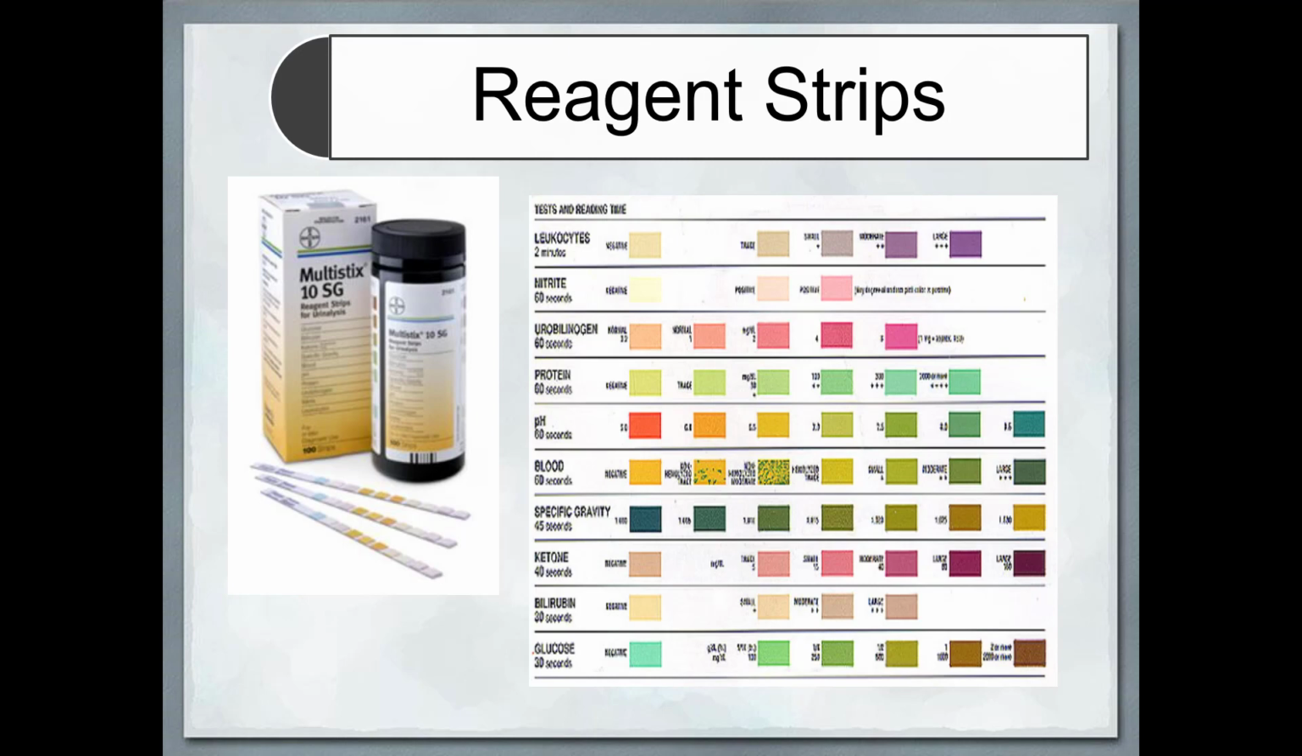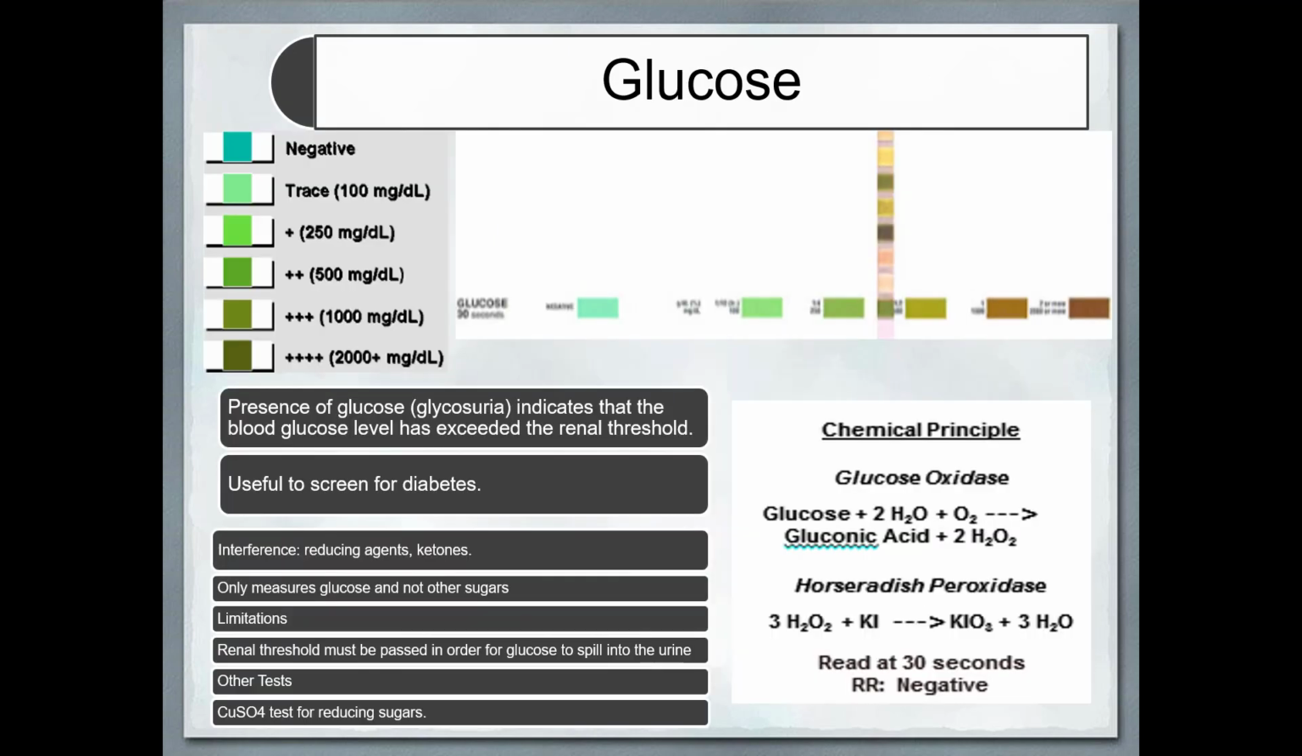There are multiple impregnated tests together in a single reagent strip. Usually there are 10 parameters: leukocytes or WBCs, nitrites for bacteria, urobilinogen, protein, pH, blood, specific gravity, ketones, bilirubin and glucose. Glucose is tested by the principle of glucose oxidase peroxidase and can range from negative, light green, to dark brown, highly positive, 2 plus.